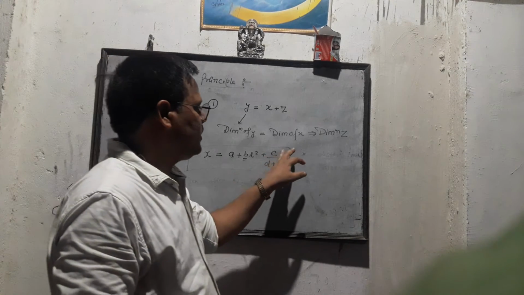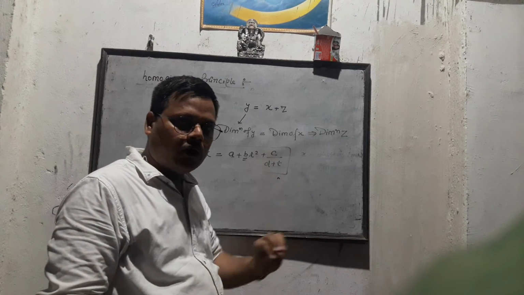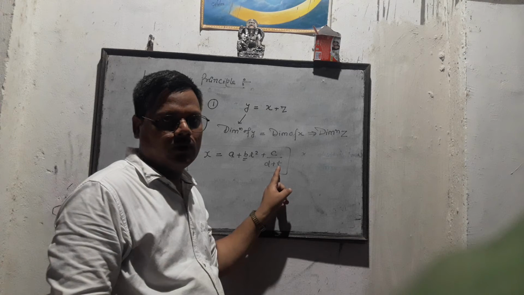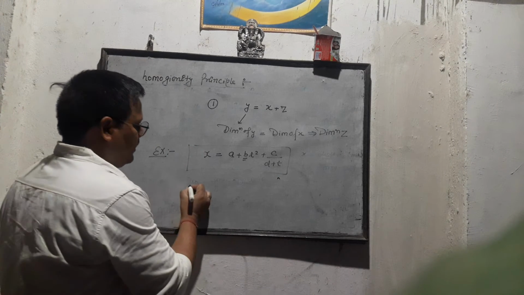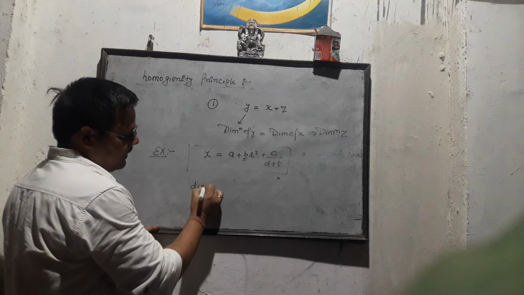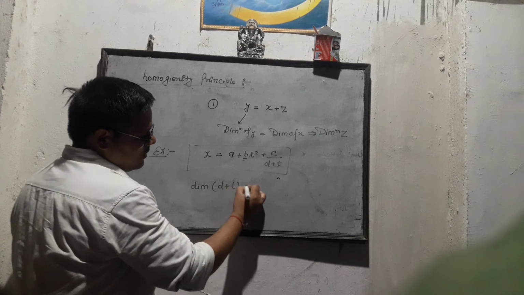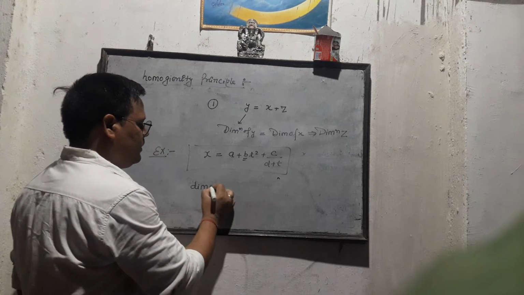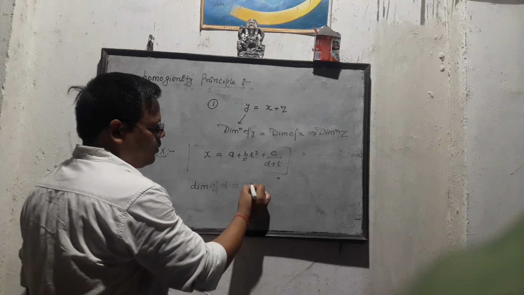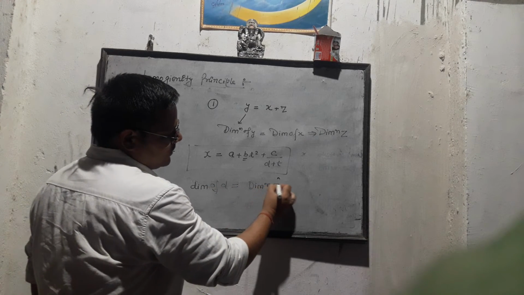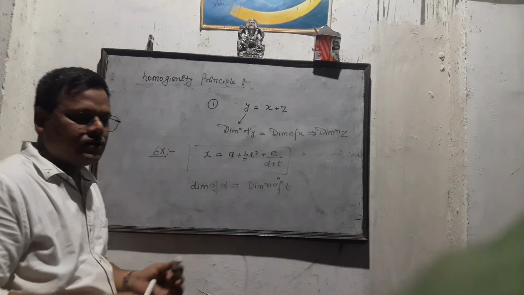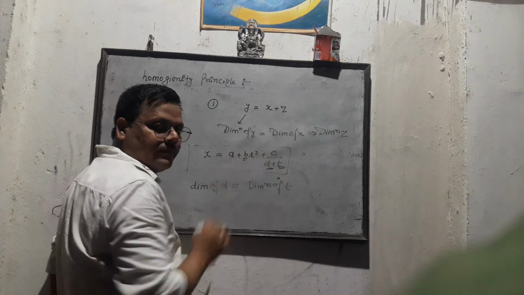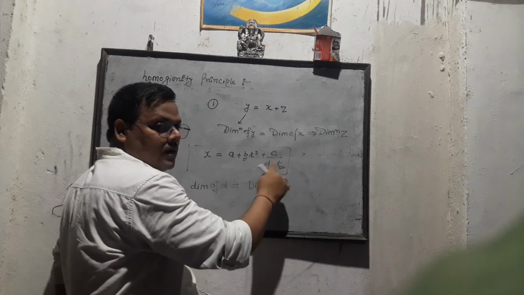Before that we want to find out the dimensions of D. So here dimensions of D plus T always equals dimensions of D, which equals dimensions of T, because here physical quantity D is combined with time, so both have the same dimensional formula.